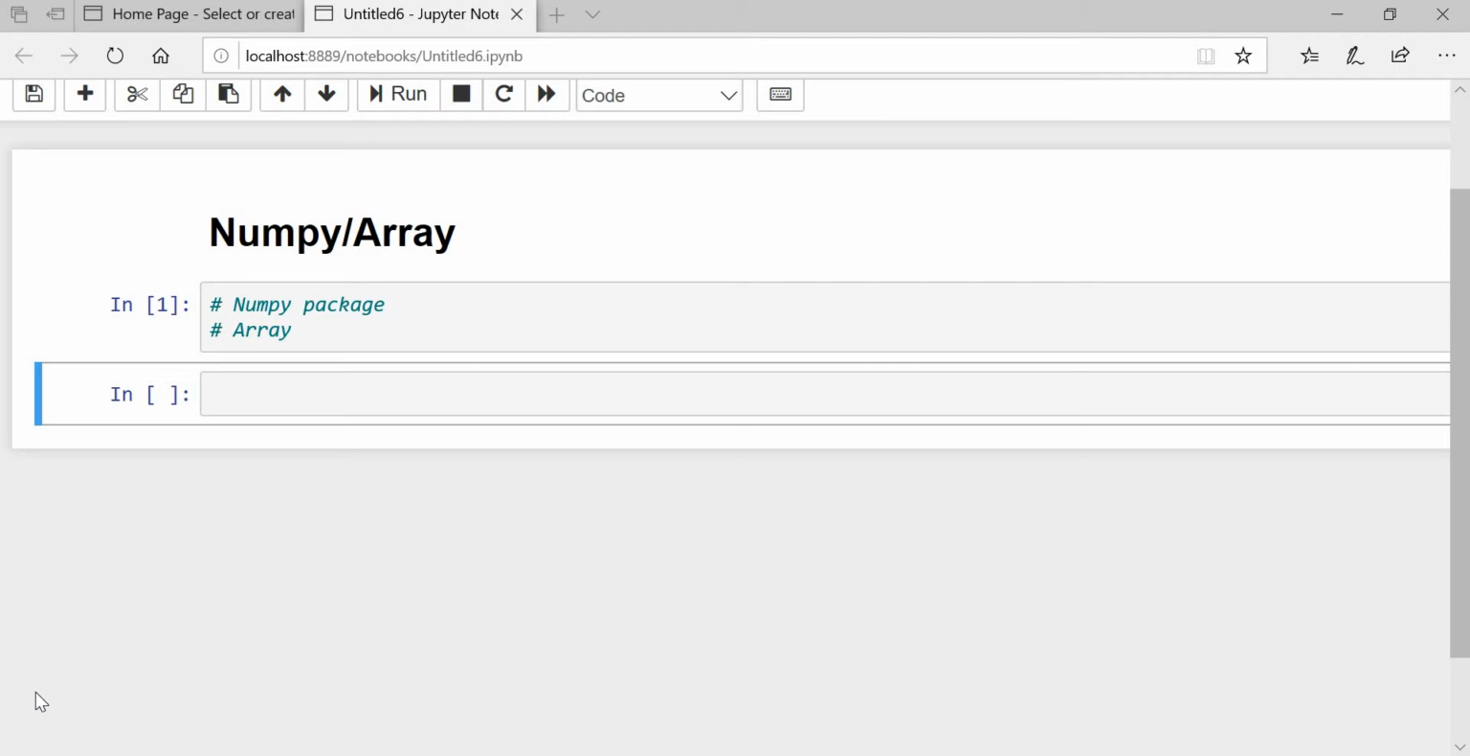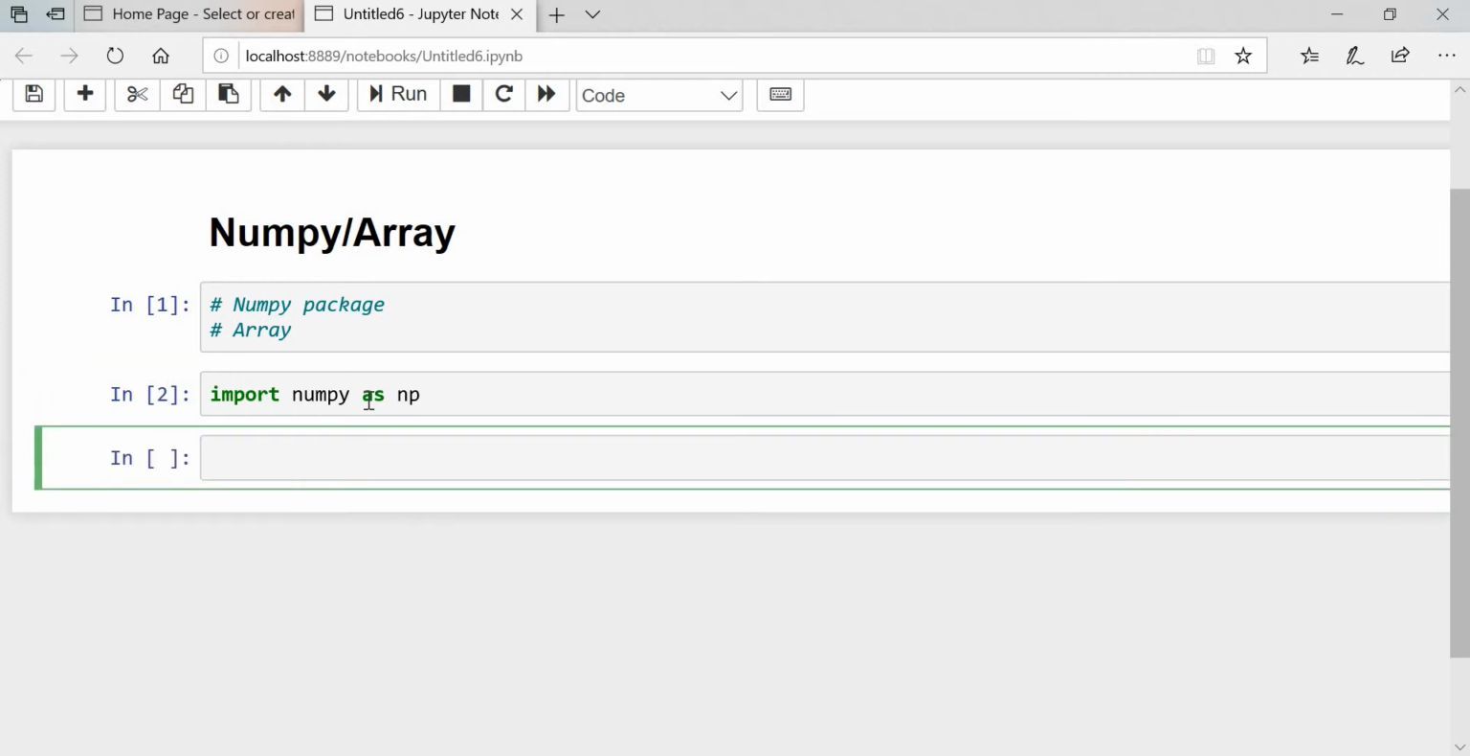So today we will start our session with the NumPy package and the one-dimensional array. How we can use and how we can create a one-dimensional array, we will see in this tutorial. Okay, so let's get started. For that we need to import one package, import numpy as np. Okay, we'll execute this one.